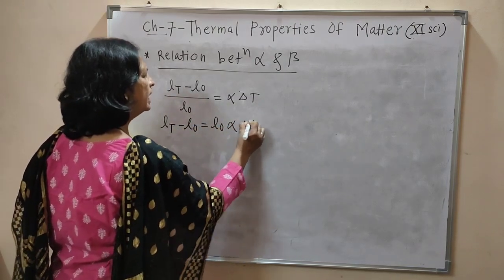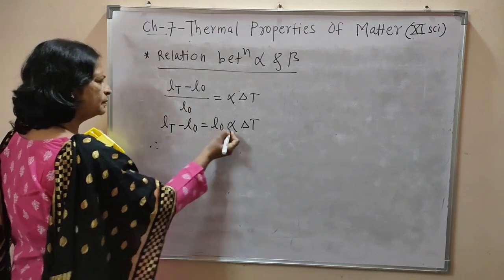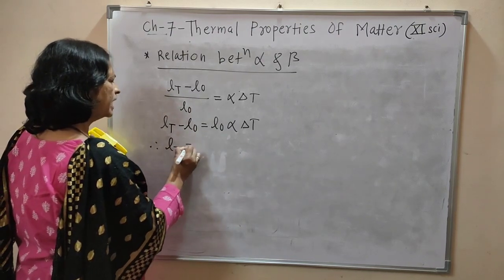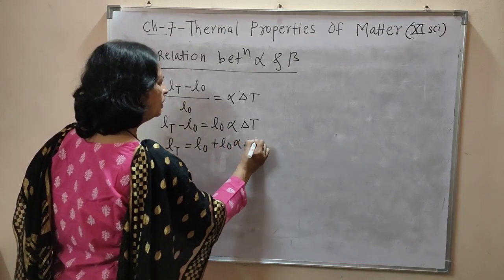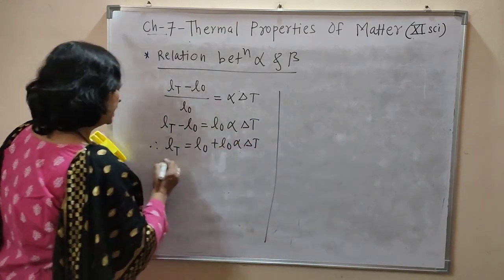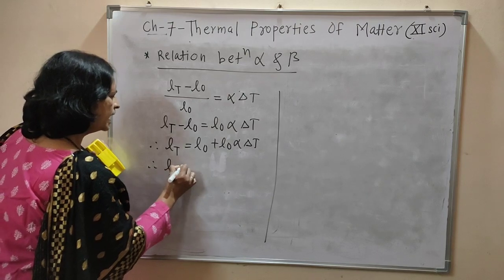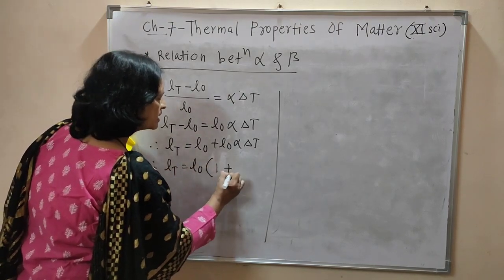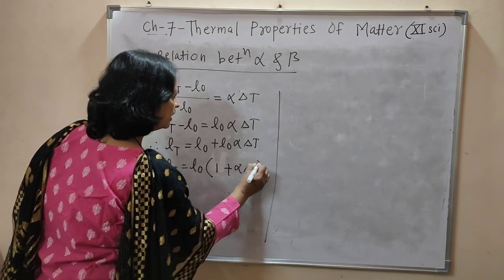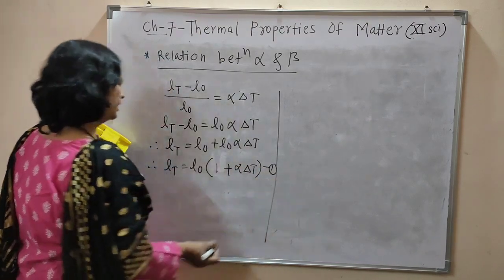And if we transfer this L0 here, we can write L0 plus L0 alpha into delta T, that is nothing but LT, is equal to, if L0 is taken as common, L0 times (1 plus alpha into delta T). This is equation number 1.